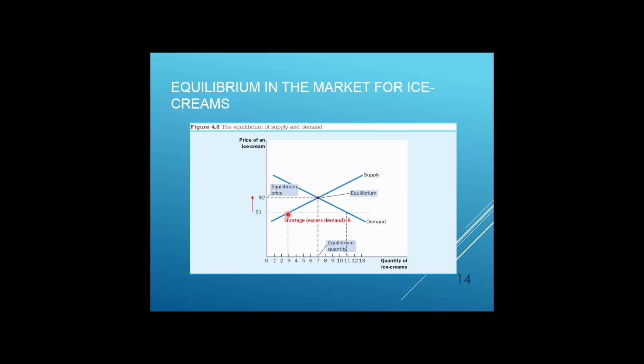Suppliers will try to use that opportunity, and suppliers will try to increase the price. And of course, when the price gradually increases from $1 to $2, according to the law of supply and the law of demand, you will have an increase in quantity supplied along this supply curve, and you will have a decrease in quantity demanded along the demand curve, and the market will reach equilibrium when the price is equal to $2 and the quantity is equal to 7 ice creams.